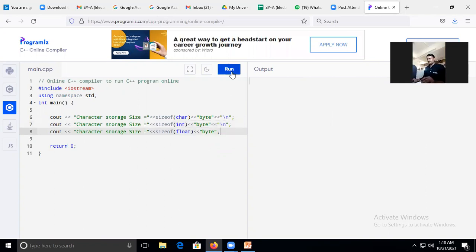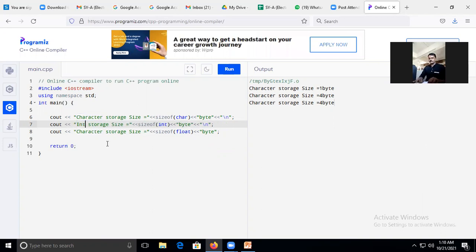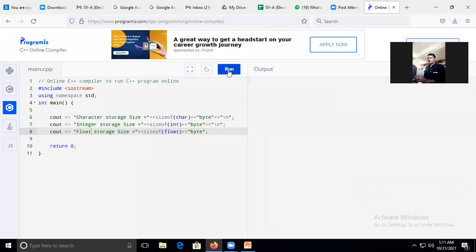So check again: everywhere I have mentioned character, here I will mention integer, and here I will mention float. Okay. Are you getting this?